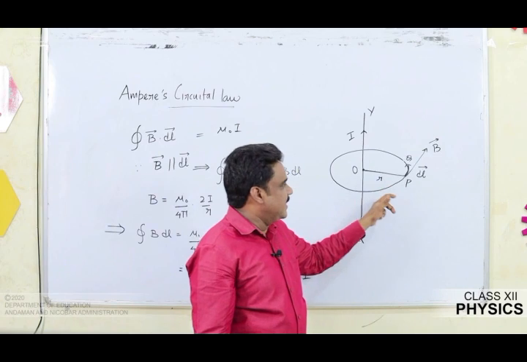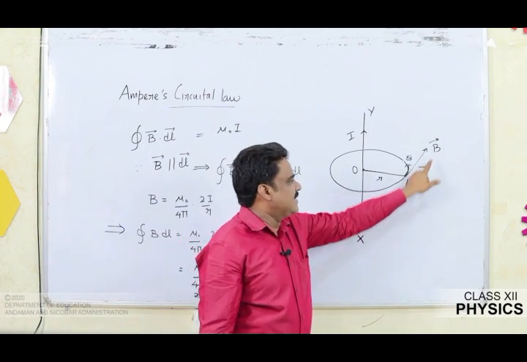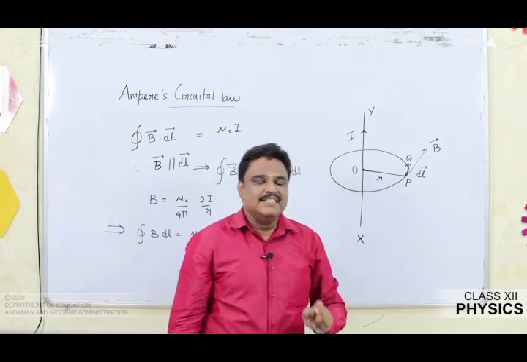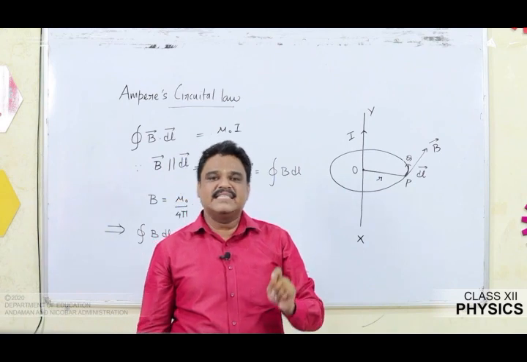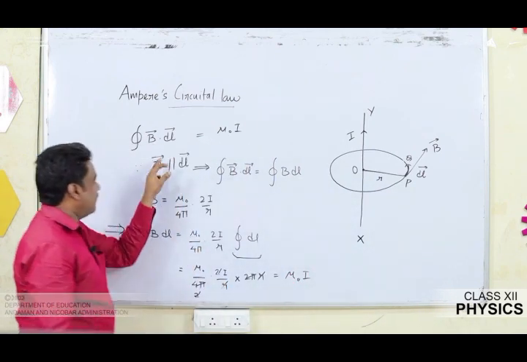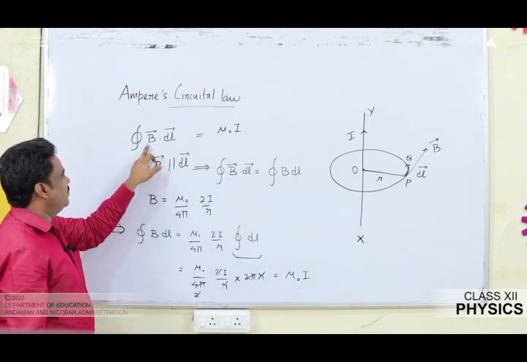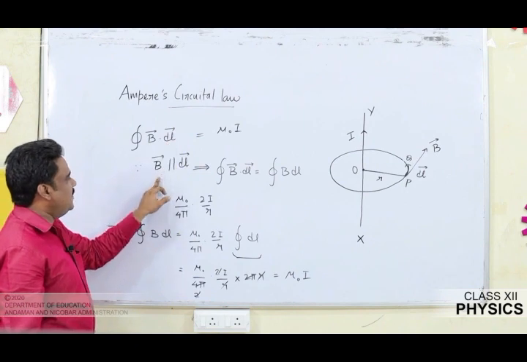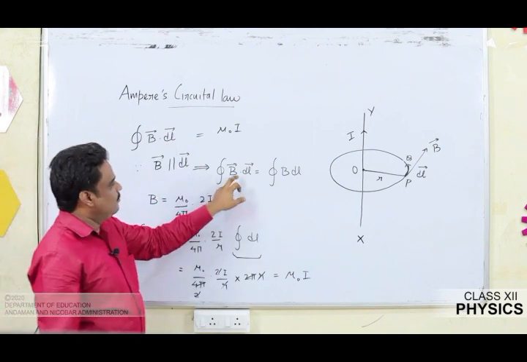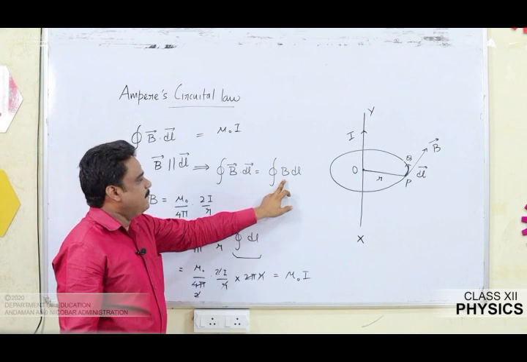From the figure it is clear that both B vector and dl vector are parallel. This means the angle between them is 0. So how does the LHS of Ampere's circuital law get modified? You are able to see B dot dl can be written as, since B and dl are parallel, I can remove the dot product. Ultimately I am going to get B dl.